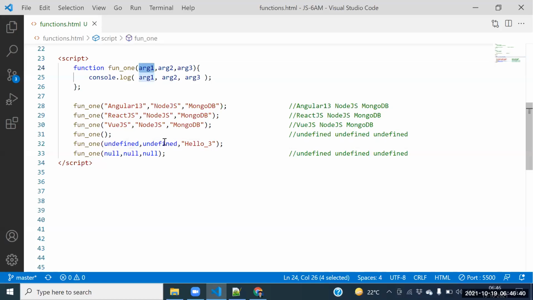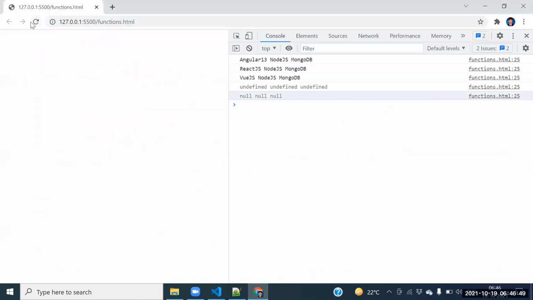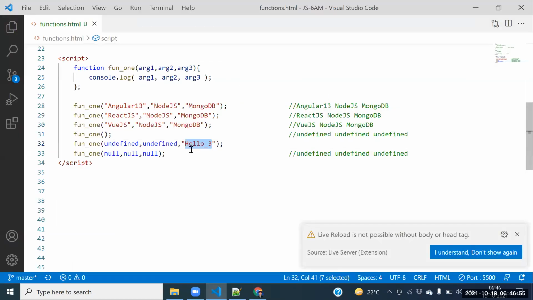No. Argument 2? No. Argument 3? Yes. Now what is the output we are getting? Undefined, undefined, hello 3. This is the output we are getting here.